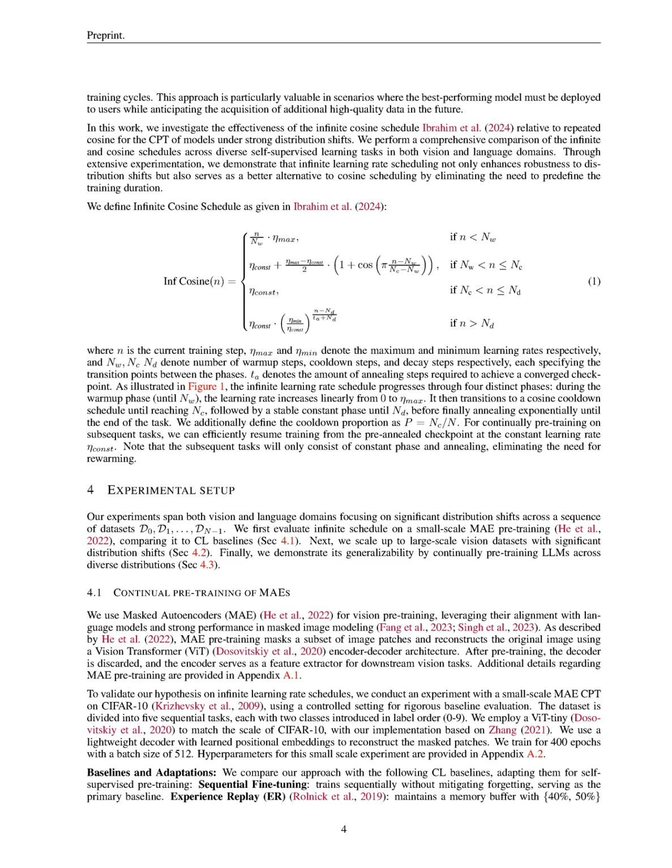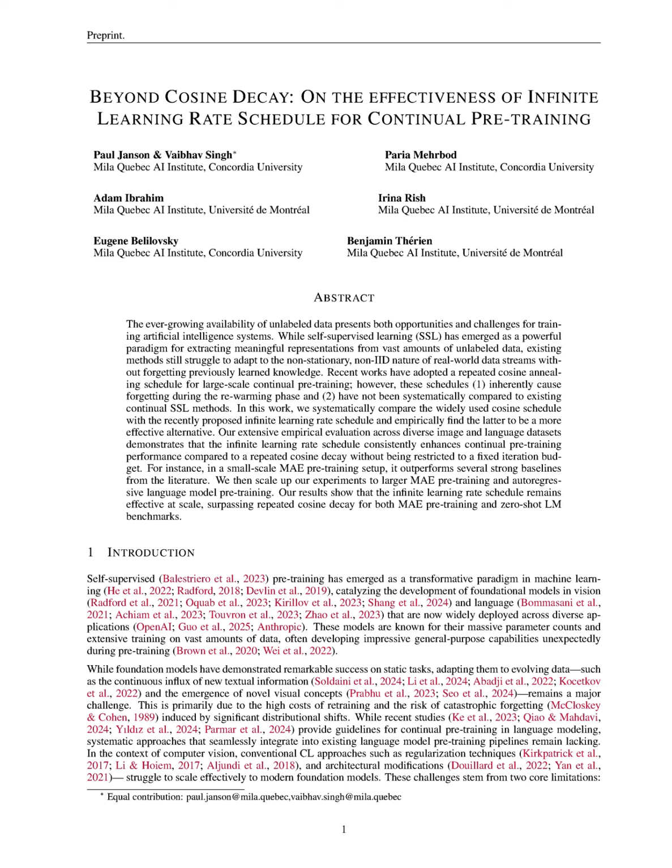The proposed infinite cosine schedule was validated through a series of experiments across both vision and language domains, focusing on significant distribution shifts. For vision, the experiments utilized a small-scale masked autoencoders, MAE, pre-training on the CIFAR10 dataset, divided into 5 sequential tasks, and compared the infinite schedule against various continual learning, CL, baselines, including sequential fine-tuning and experience replay. In large-scale MAE pre-training, 3 datasets were employed, ImageNet, Places2 and FireRisk, which progressively introduced distribution shifts from object recognition to scene understanding and remote sensing.